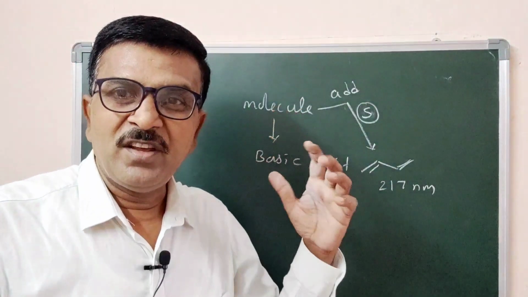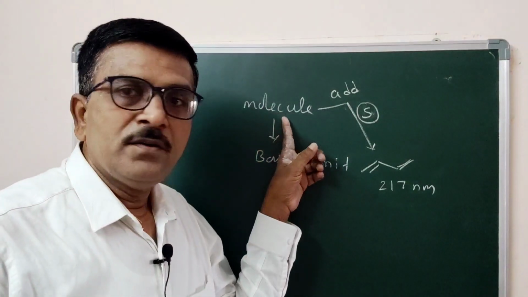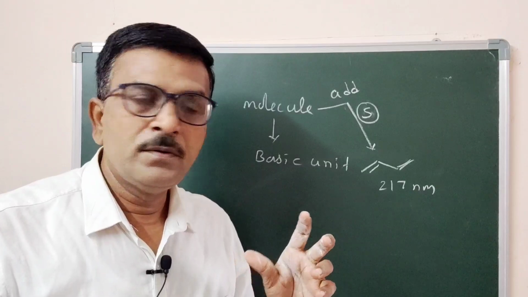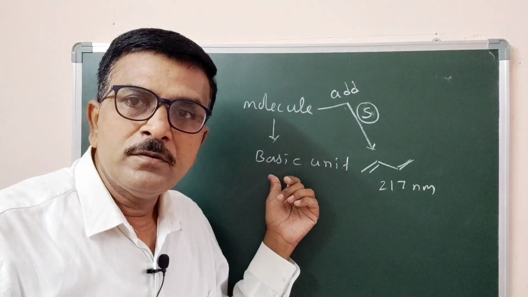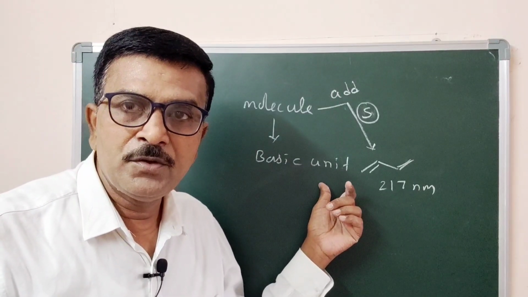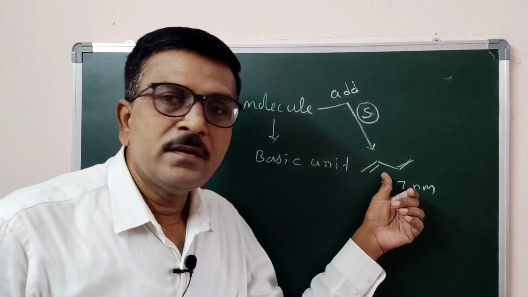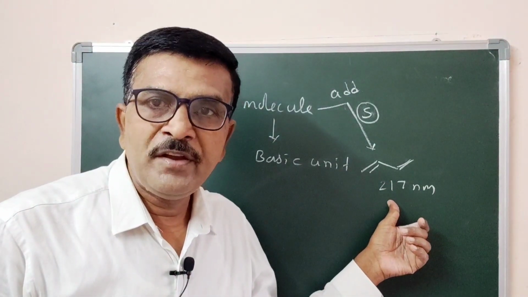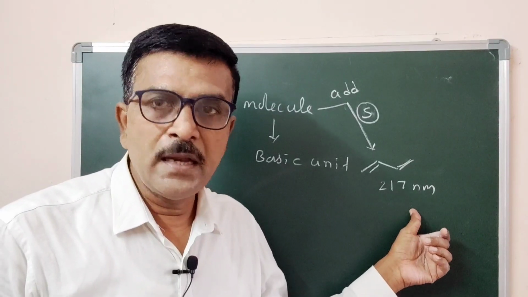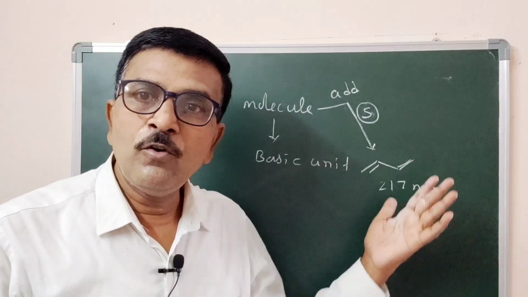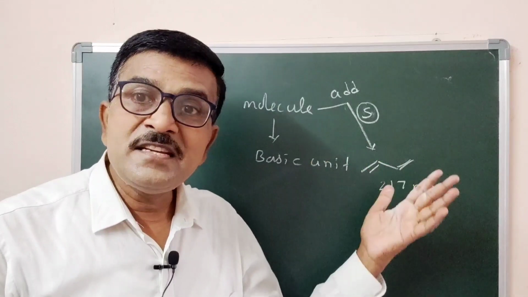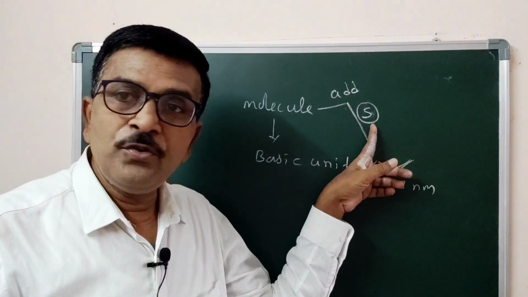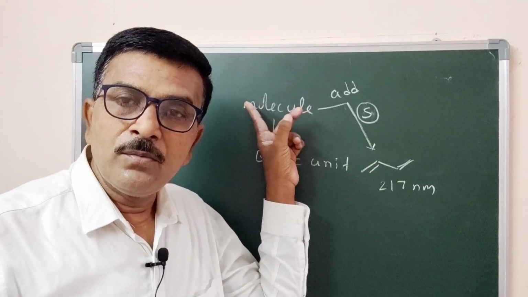A simple process involving selection of a molecule, and you fix a basic unit for the molecule selected. The basic unit will be butadiene with a wavelength of 217 nanometer, followed by addition of the effect of substituents present in our molecule.